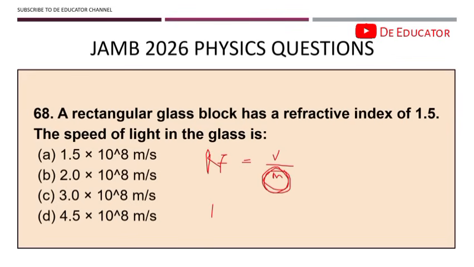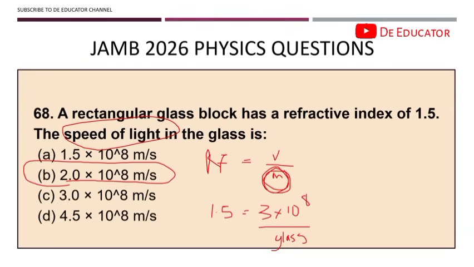Refractive index is 1.5. For the speed in vacuum, what were we given? Speed of light. You should know the speed of light, right? We have solved a question like that. 3 times 10 raised to power 8. That is the speed of light divided by the speed in glass. So we're looking for glass, right? If you do this very well and make it the subject of the formula, you have your answer to be 2.0 times 10 raised to power 8. Okay, that's as simple as that.